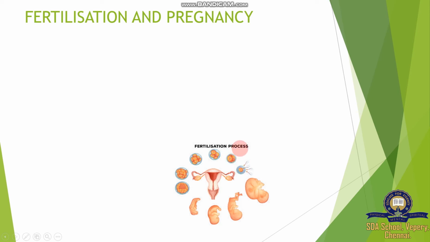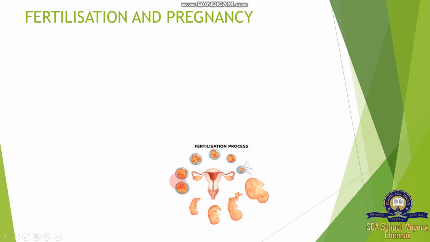After zygote formation, within a short time and rapidly, the zygote divides into 2 cells, into 4 cells, 4 into 8, 8 into 16. Then the ball of cells is called the morula. Then this morula goes on to gestation and development of organs. It is not completely developed during the first trimester.